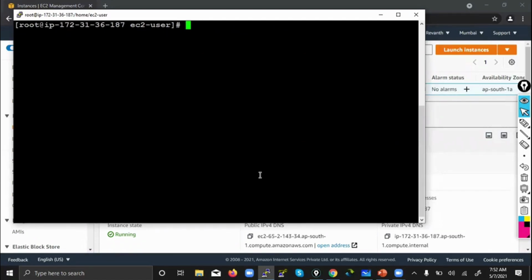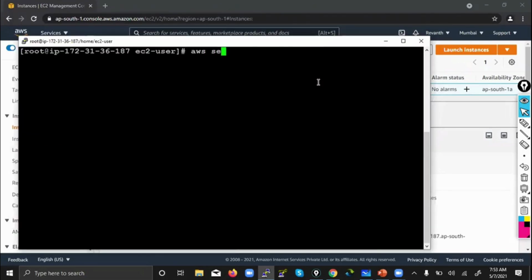We are not giving anything, no access key or secret key ID. Right away we can fire the CLI commands. Anyone remember any commands? Let's say making a bucket: aws s3 mb s3://